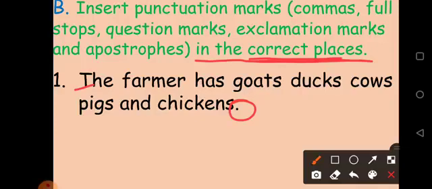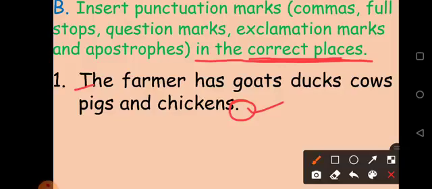So let's check whether it's a statement or an assertive sentence. Yes, so full stop is correct. In between we'll see, is there any proper noun, adjective or any pronoun connected with the helping verb, or any series of words given. Yes, the farmer has goats, ducks, cows, pigs and chickens. This is the list of animals the farmer has.